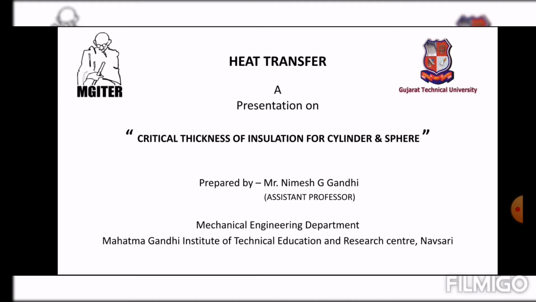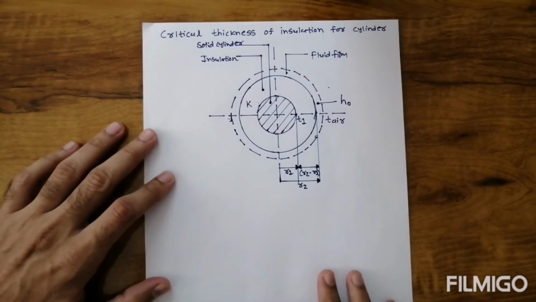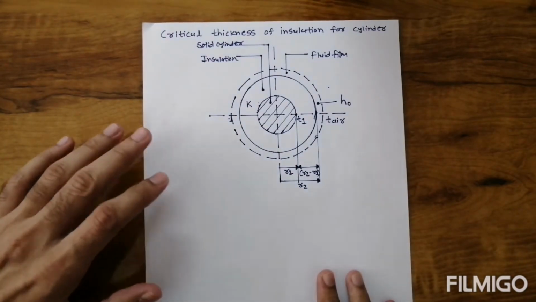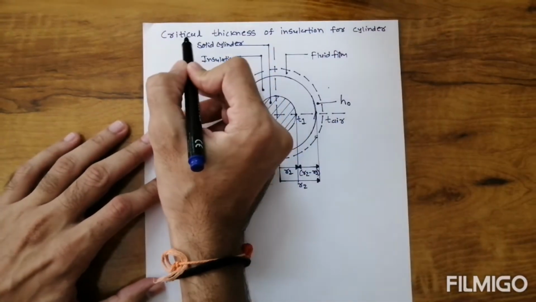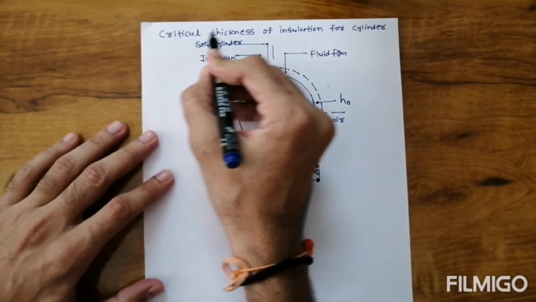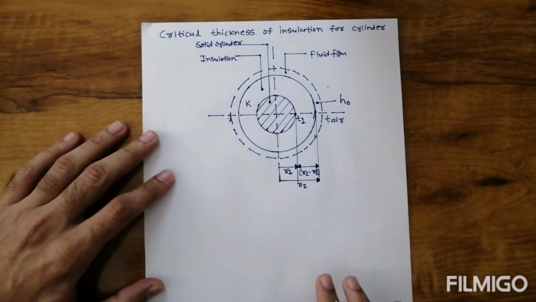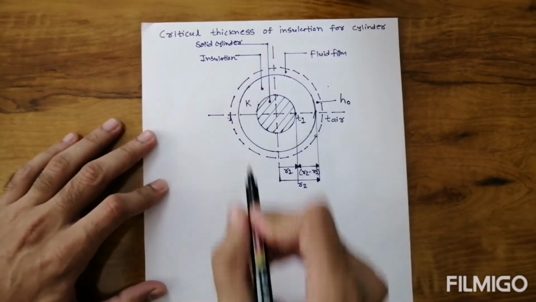In this subject, we are going to discuss critical thickness of insulation for cylinder and sphere. We are going to discuss critical thickness of insulation for cylinder. First of all, what is insulation? After that we will discuss critical thickness, and then we will derive the equation for the critical thickness of insulation for the cylinder. First of all, what is insulation?